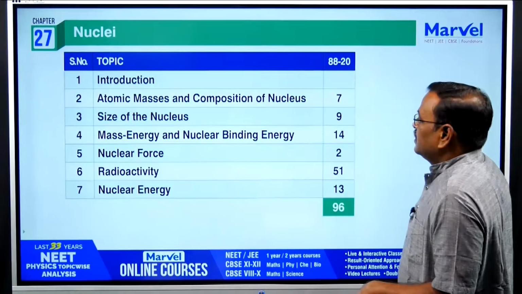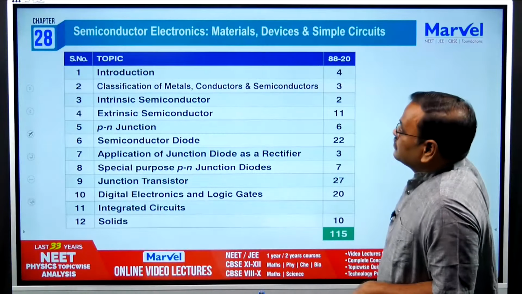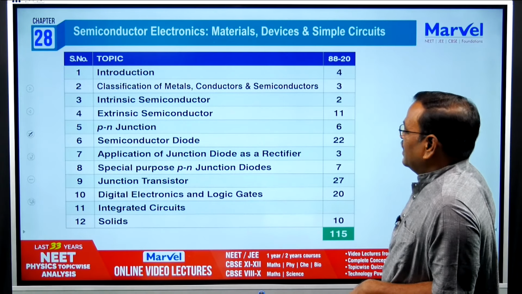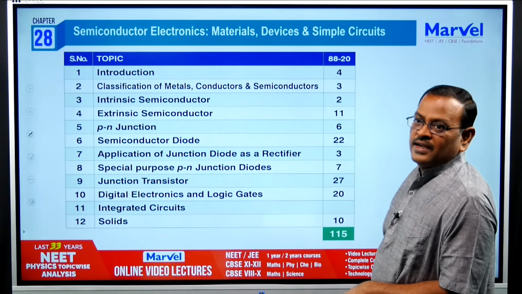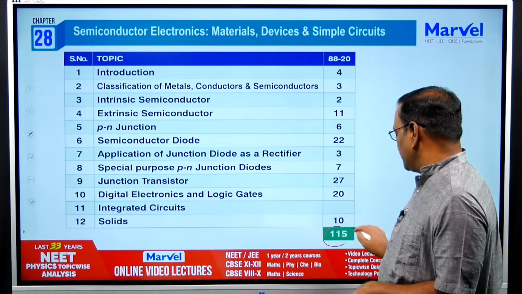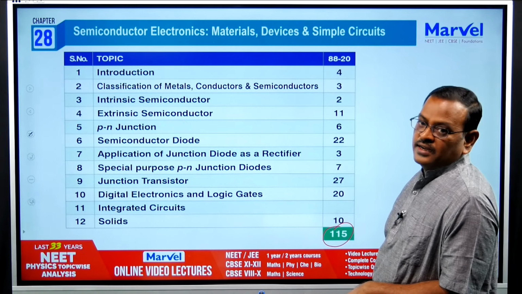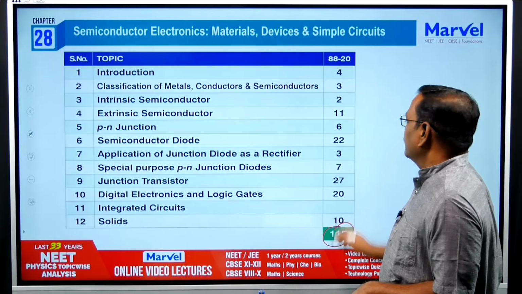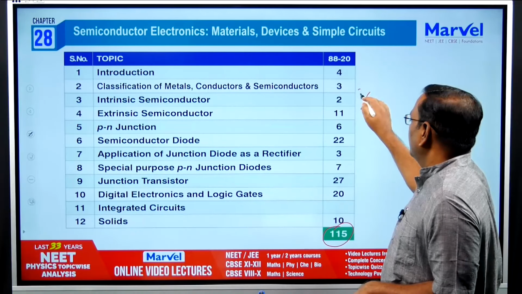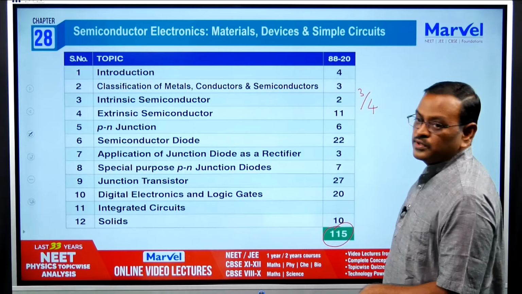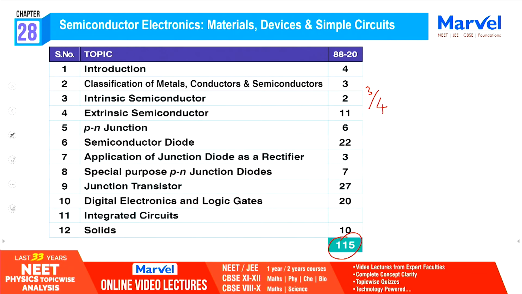Okay, and semiconductor. After current electricity, the next highest number of questions is 115. There it is 119, but here 115. You can expect either 3 or 4 questions. All the topics are important, in which semiconductor diode and junction transistor, digital electronics and logic gates, these are all very important topics.